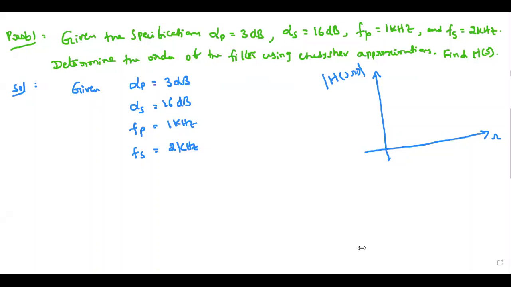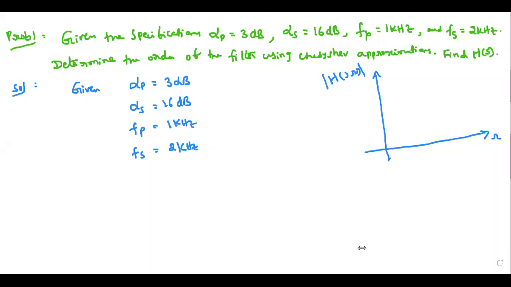Number 29. Yes, sir. Tell me, Arshad. What is the question?